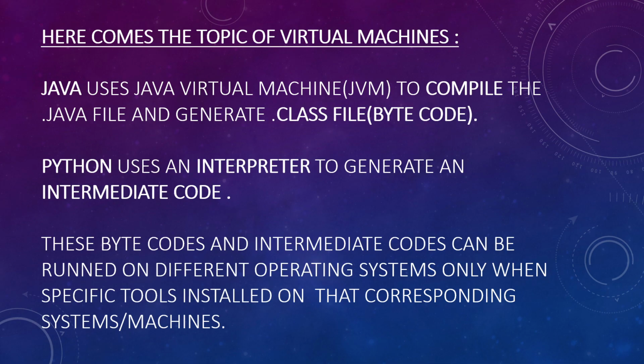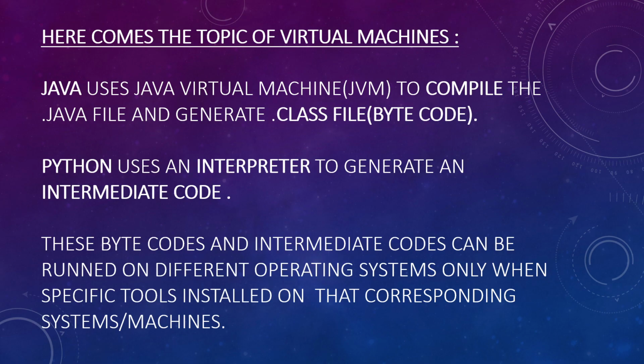So generally operating systems are not capable of running different kinds of files, but whenever a virtual machine or some kind of tool or software is installed in the operating system of that specific computer, then these .class files or intermediate codes generated by the compilers and the interpreters are acceptable by the operating system and it can perform any kind of task.